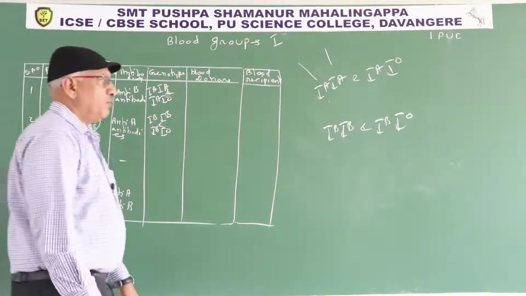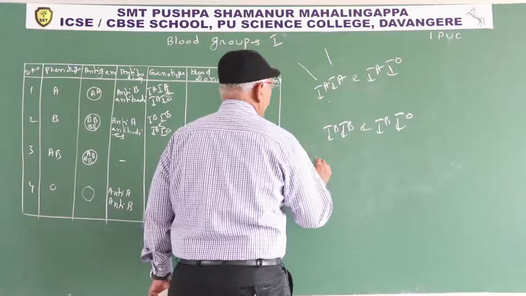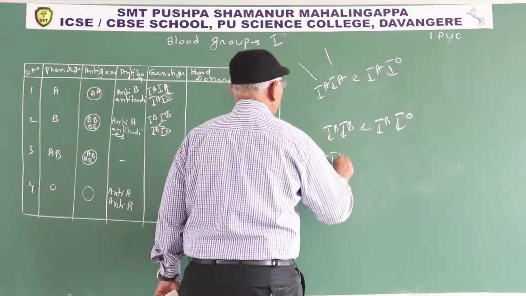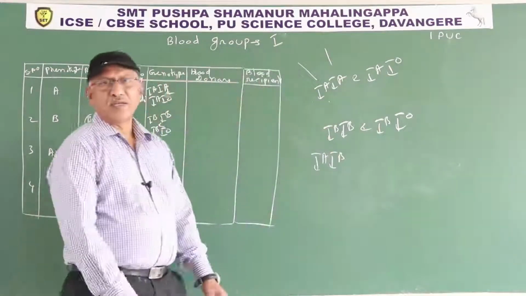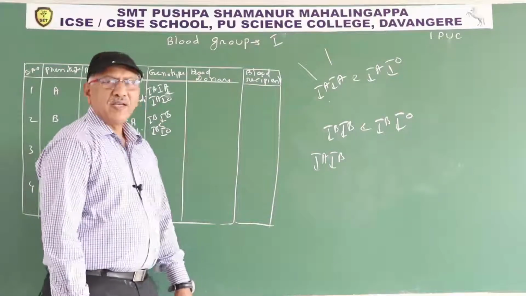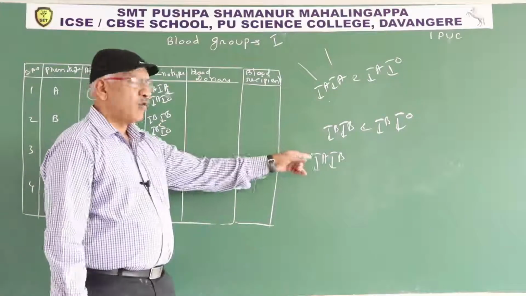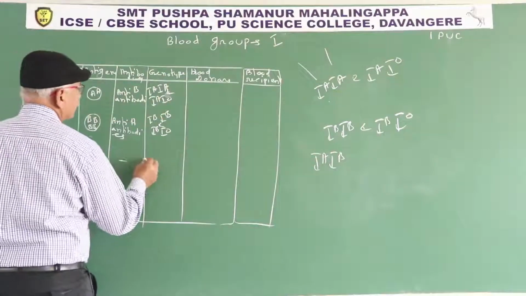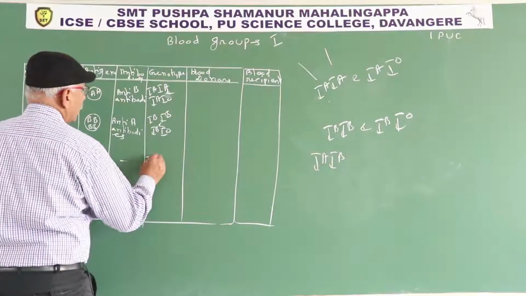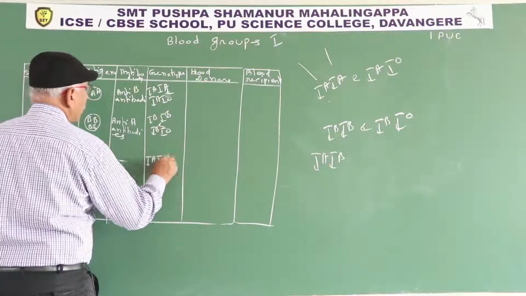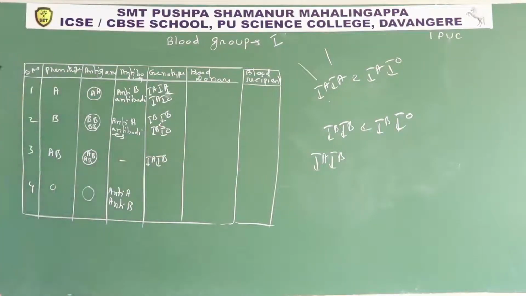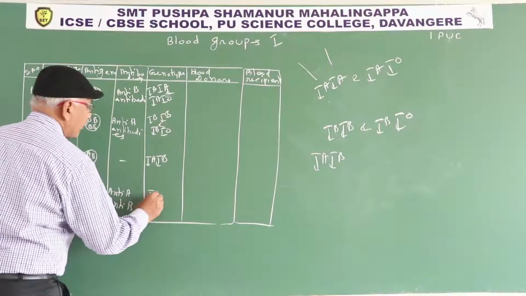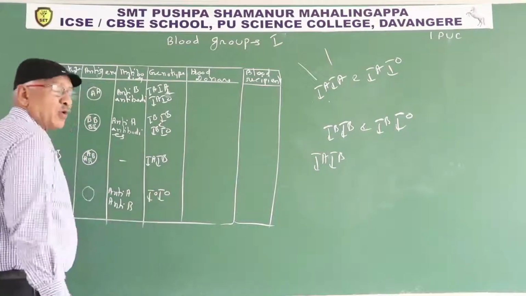AB blood group. Persons having AB blood group are always heterozygous. They receive I power A allele from one parent and I power B allele from the other parent. People having O blood group contain 2 I power O alleles.